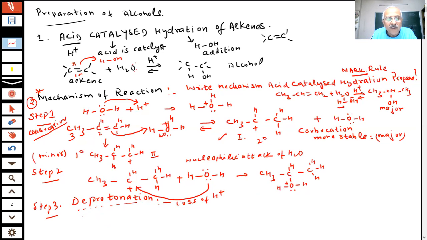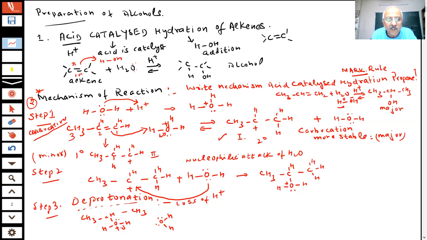So what is the result of that? You will see what happens. CH3CH, and you have OH, H. There's a lone pair of electrons, there's a positive charge, and this is my CH3. Now there is sufficient amount of water present in the reaction. Water is present, student. Water has lone pairs of electrons. So what will happen? This oxygen needs electrons.